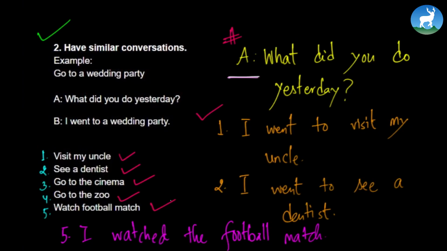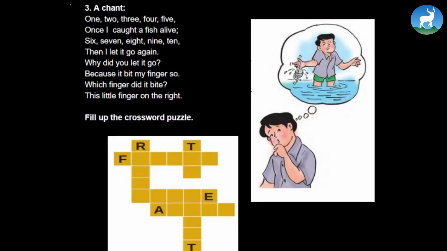Now let's move on to a poem. All right, here's a chant or a poem. We're going to chant it, but before that, let's have a look at the picture. The boy is actually dreaming, or let's say daydreaming, thinking about the consequences of a fish biting his finger.